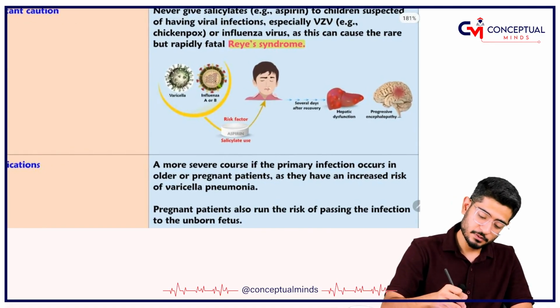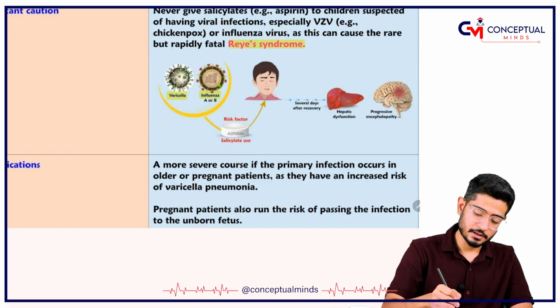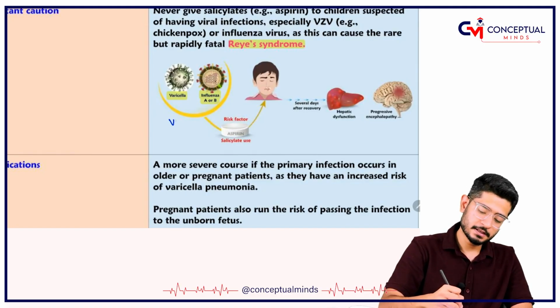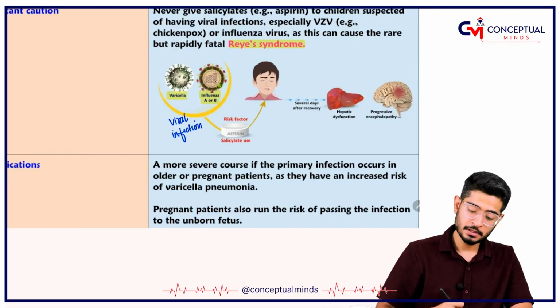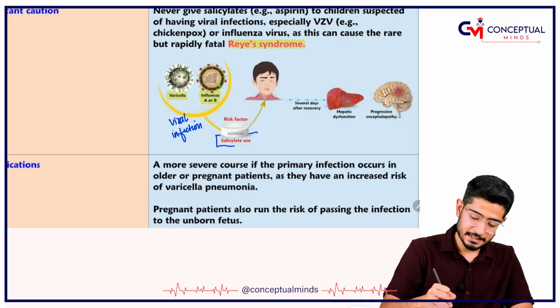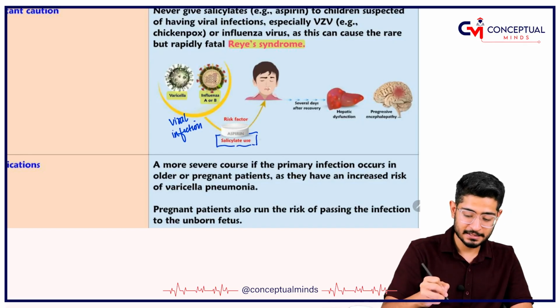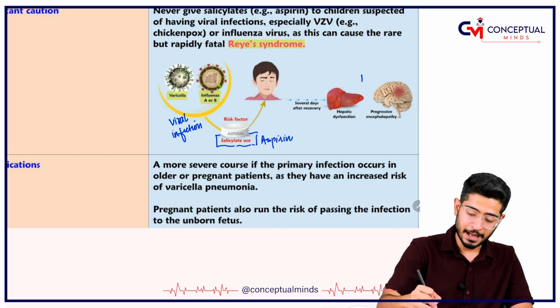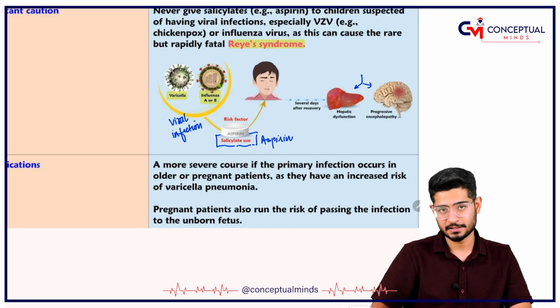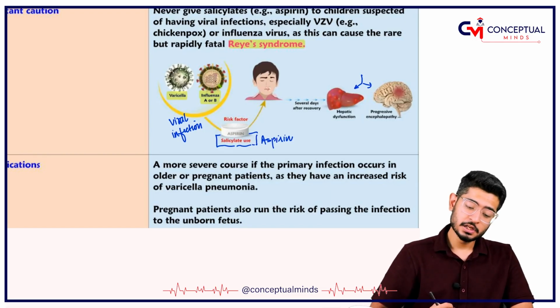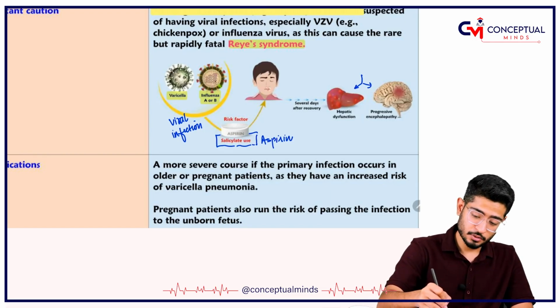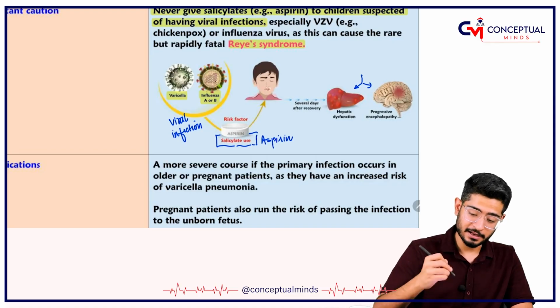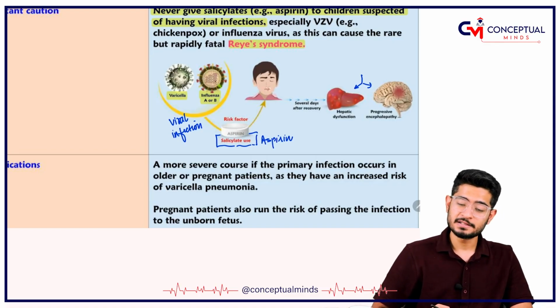In a person who is having a viral infection like varicella or influenza A or B, if you combine it with salicylic acid like an aspirin tablet, then this baby is going to have brain symptoms as well as liver involvement. Never give salicylate to a person who is suspected of having a viral illness. This can cause Reye's syndrome.